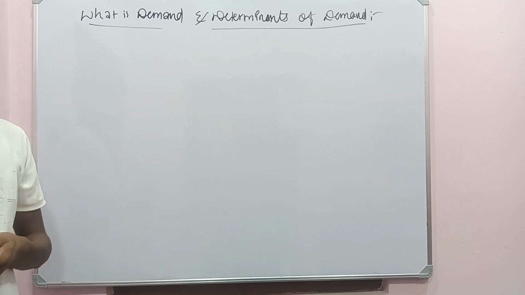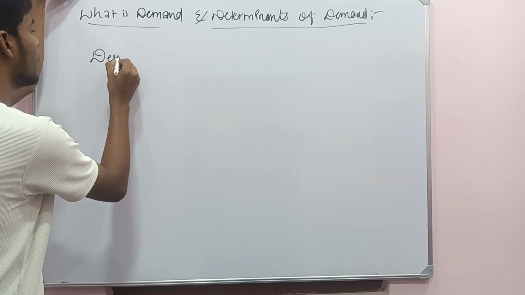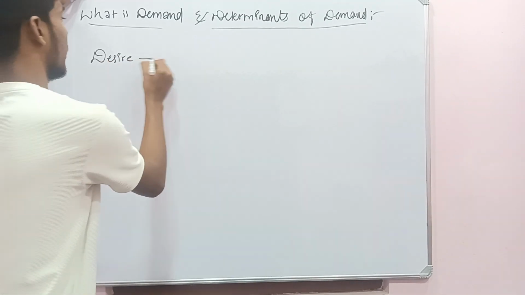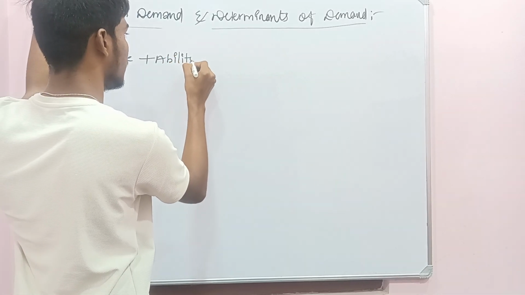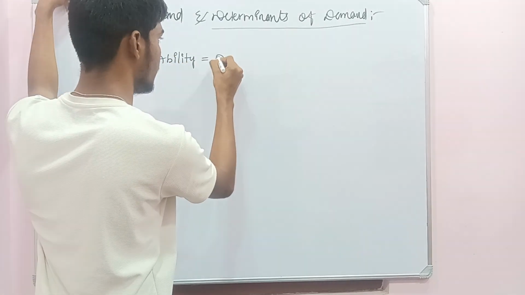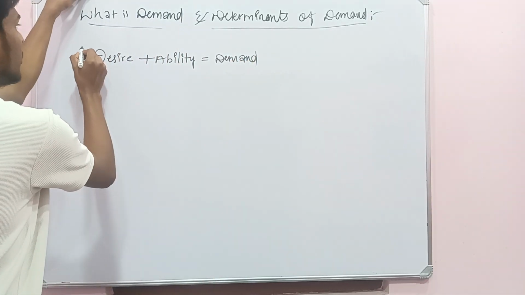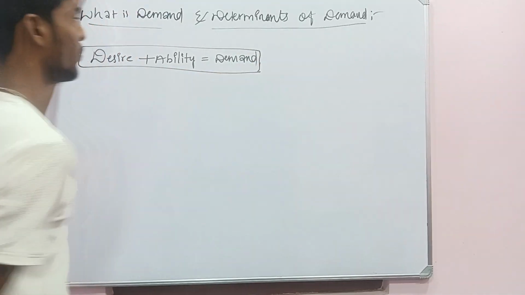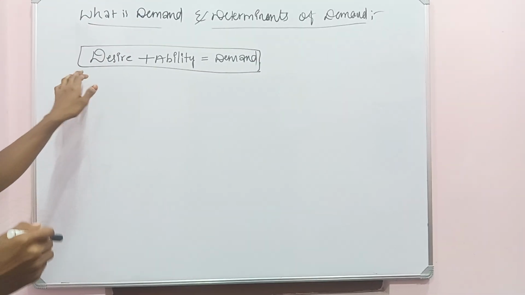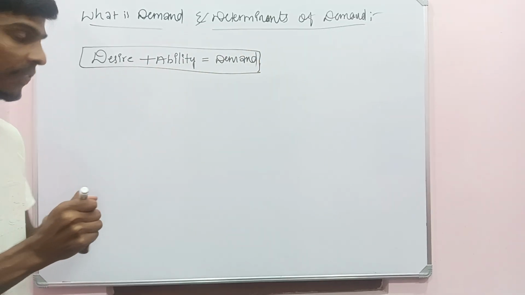So what is demand? In short form, demand means the desire and ability of a customer who is willing to buy the product. Demand is the desire and ability of a customer to buy a product. Demand equals desire plus ability.